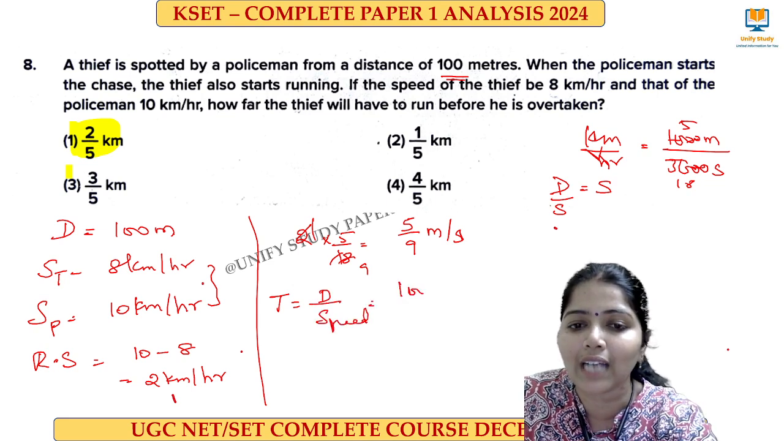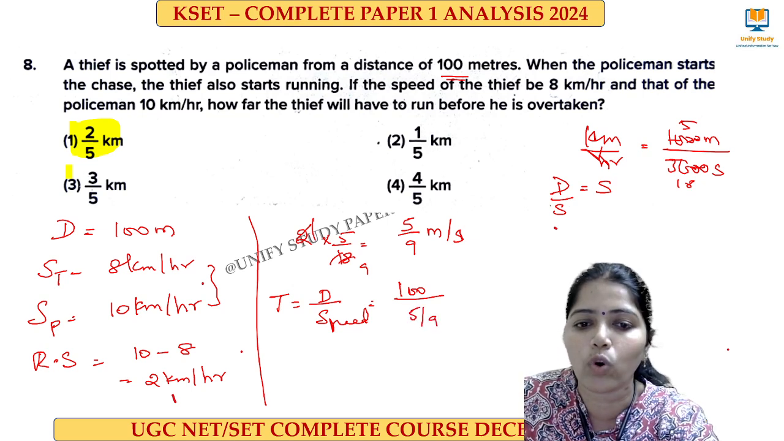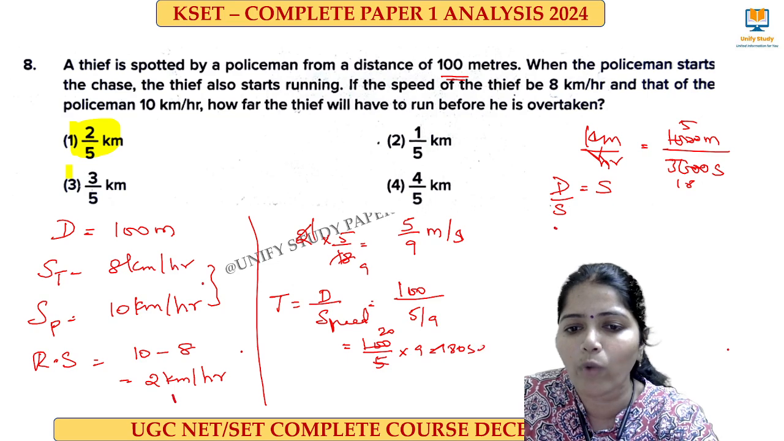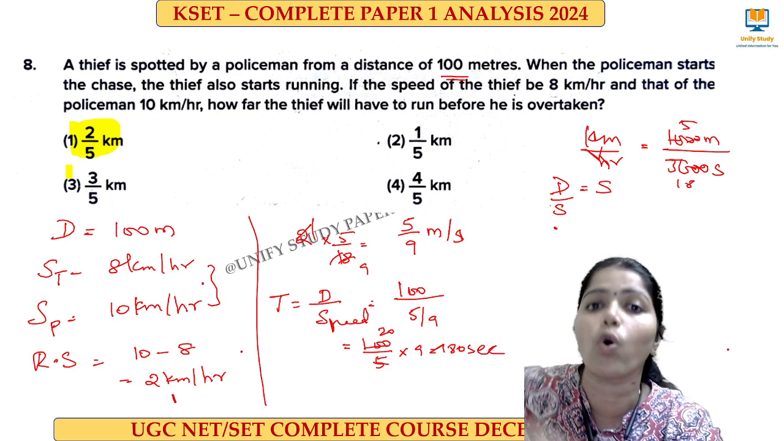So what is the distance? 100 meters. What is the speed? 5 divided by 9, so this 9 goes up here. So 100 divided by 5 into 9 is equal to 180 seconds. Ma'am, what is this 180 seconds, ma'am? That is the time taken by the police to overtake the thief.